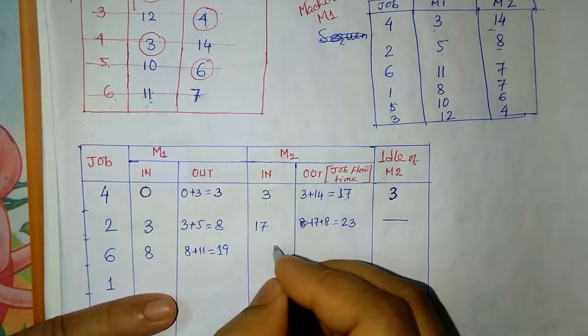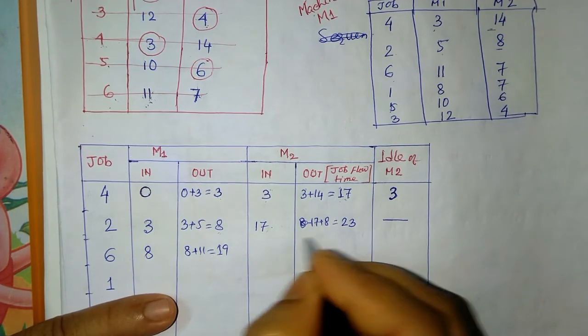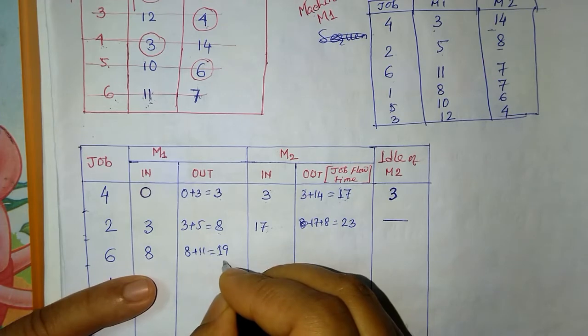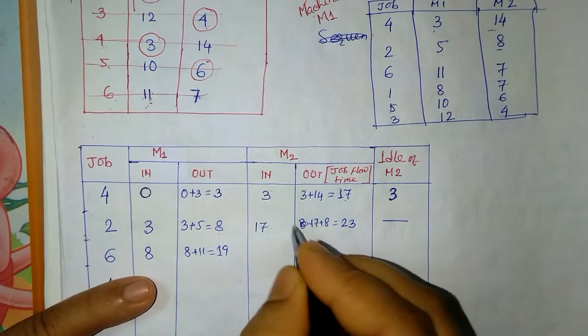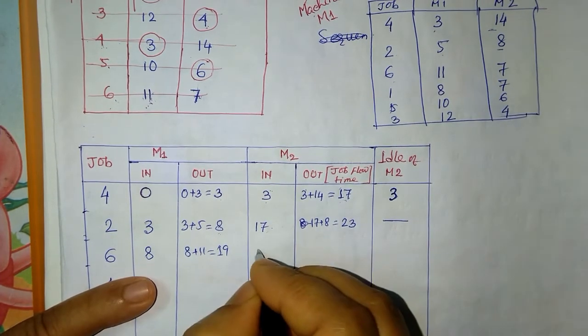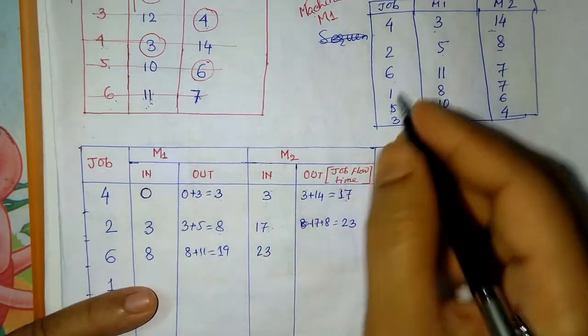So it may enter into M2, but M2 is not free. It will be free after 23 hours. So job 6 has to wait, and it may go into M2 only at the 23rd hour. Now what is the processing time for job 6?